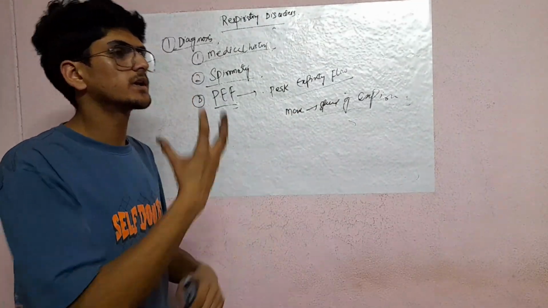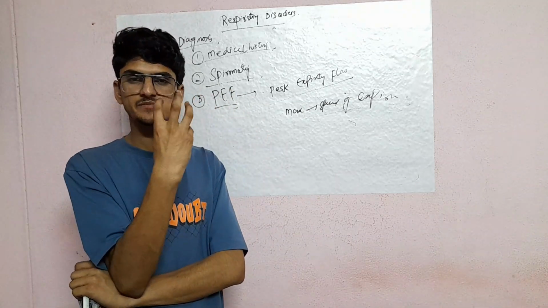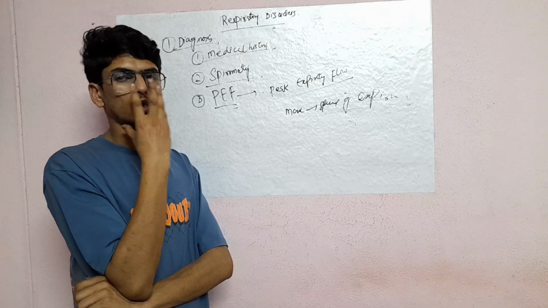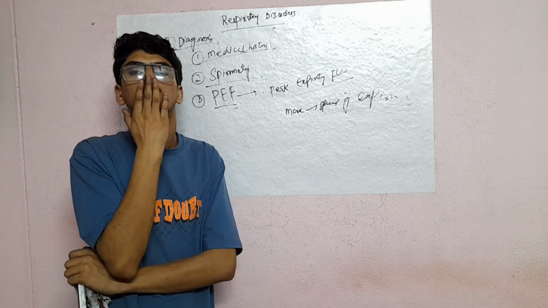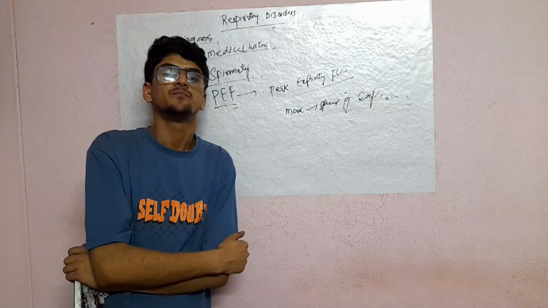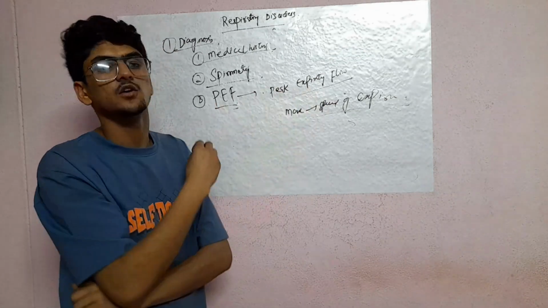So in this, there is an instrument, a peak expiratory flow instrument. So that is like an oxygen mask, right? The doctor will keep it on your nose, so the whole mouth will be closed. After that, this will be connected to the computer. They will ask you to expire the air very forcefully.